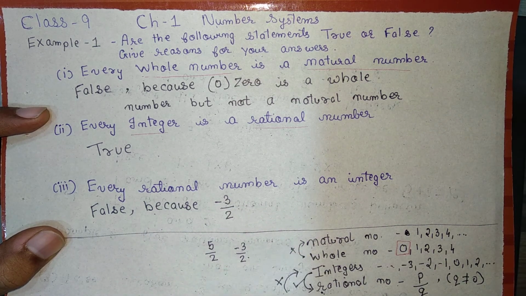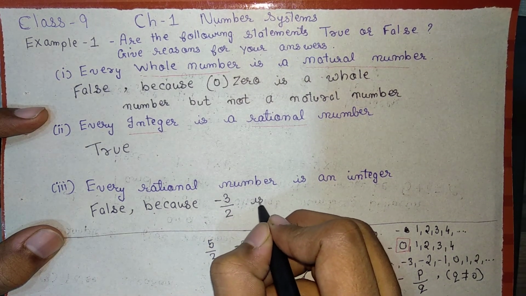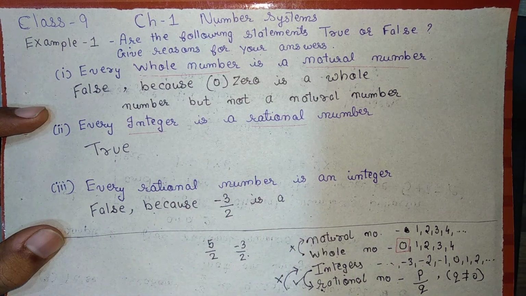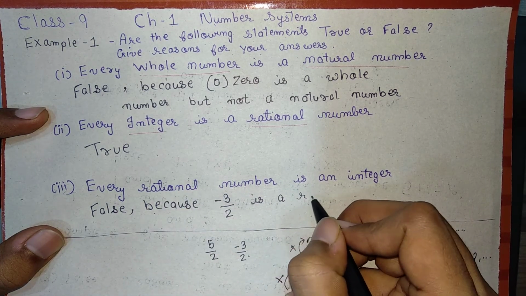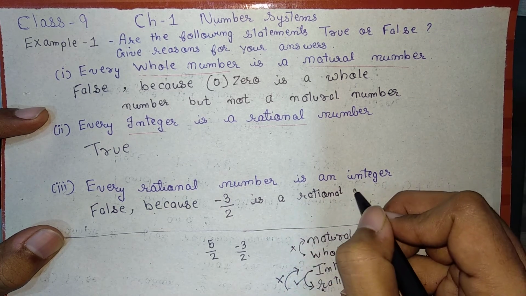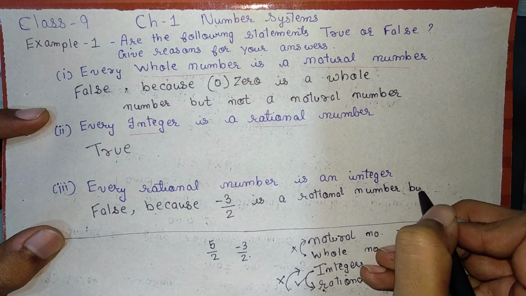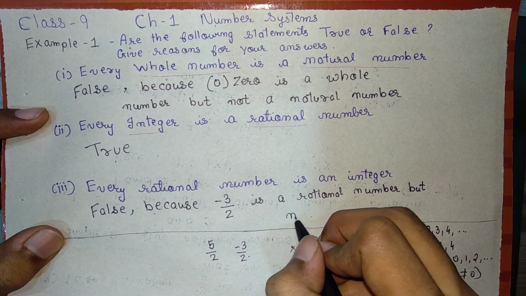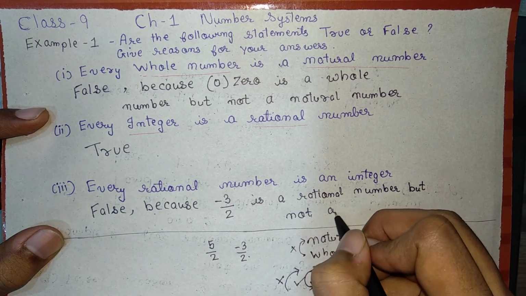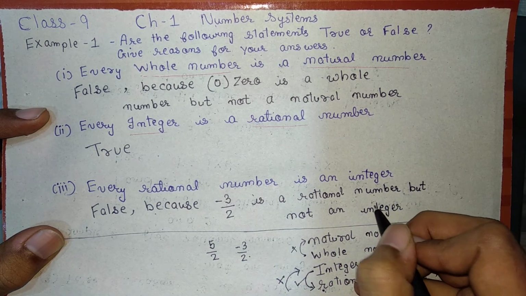So minus 3 upon 2 is a rational number, but not an integer. That is why this statement is incorrect.